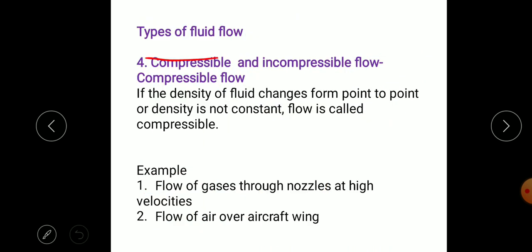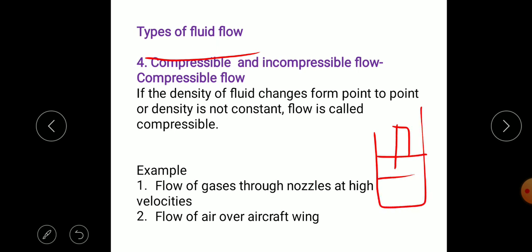Next type of flow is the compressible and incompressible flow. So we know compressible means its density is changing. If you compress a gas, gas is compressible. As we compress the gas, it means more mass in a small space, that is, density will be increased.